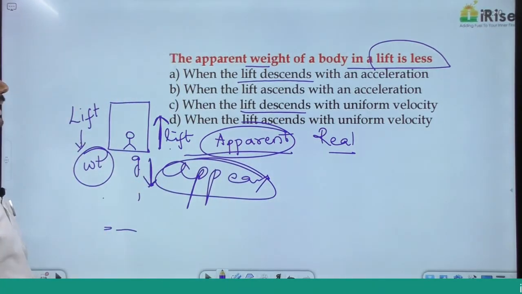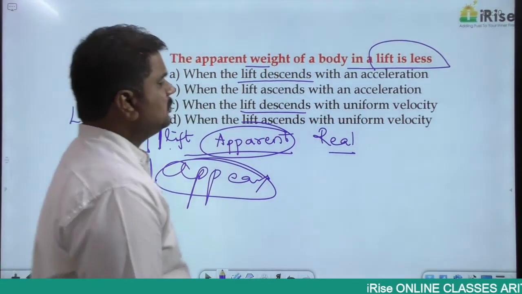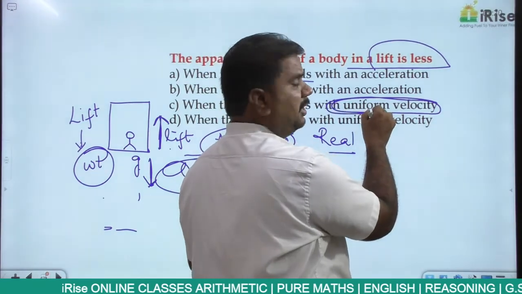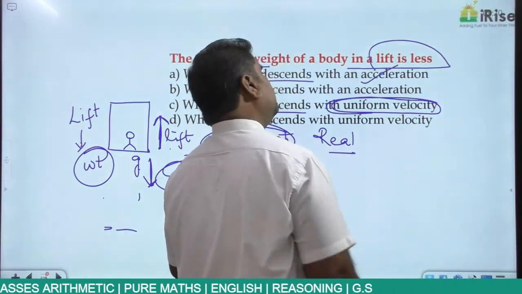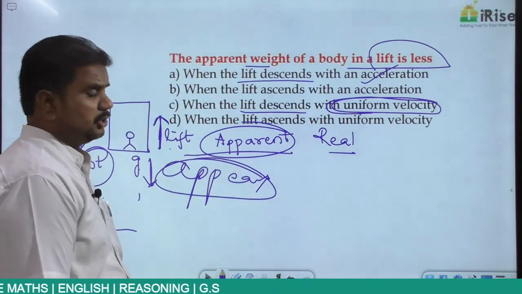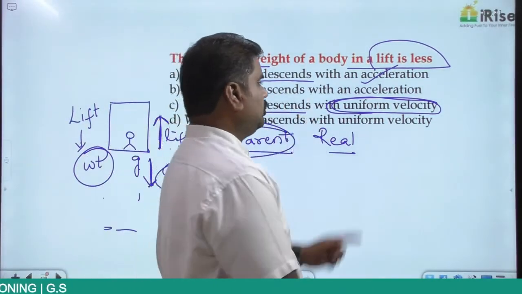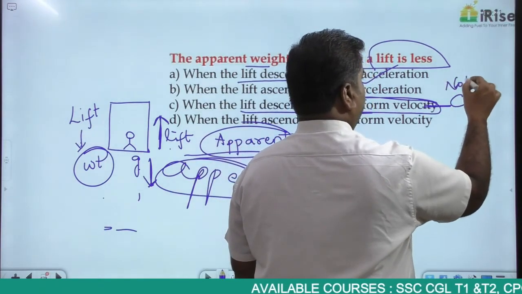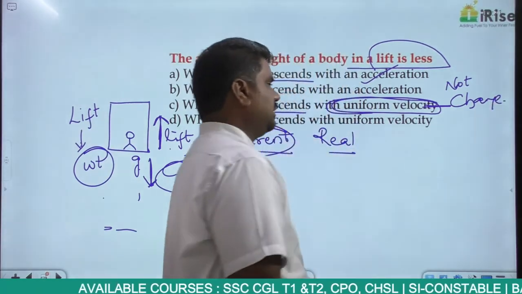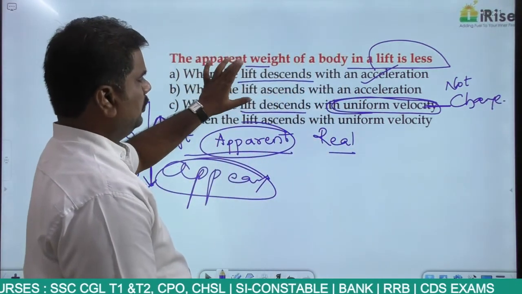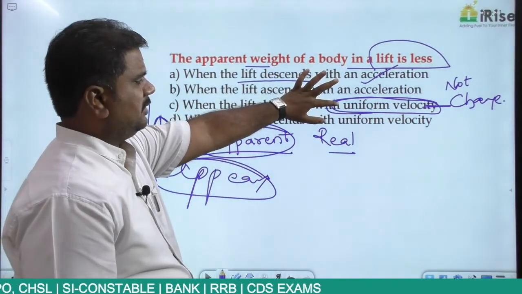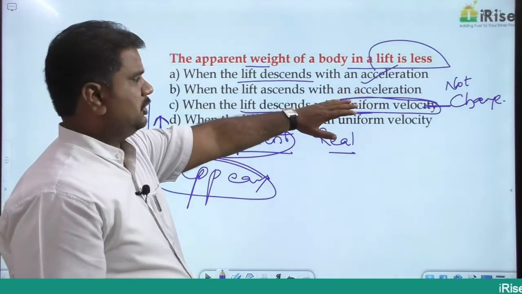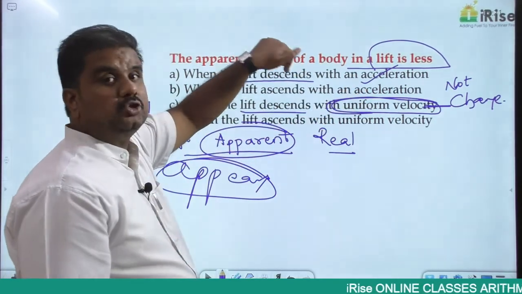Now we'll see whether it is moving with acceleration or uniform velocity. If the object is moving with uniform velocity, in that particular case, the object will not possess any change in acceleration. So here in this particular case, the lift is moving downwards with acceleration. If the lift is moving downwards with uniform velocity, the weight of a person will not change. So here in this case, you have two options: lift descending downwards. But one is moving with acceleration, one is moving with uniform velocity. If it is moving with uniform velocity, the weight will not change. If it is moving with acceleration, the weight appears to be less.